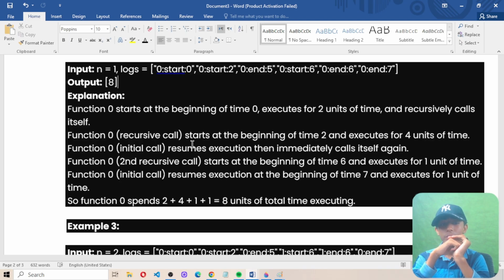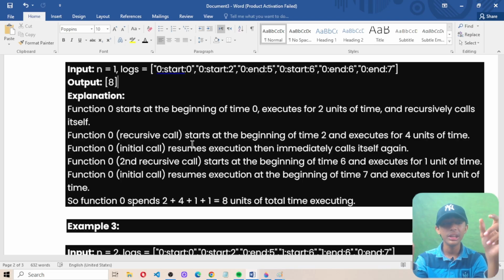Function 0's recursive call starts at the beginning of time 2 and executes for 4 units of time. Now, function 0's initial call resumes execution, then immediately calls itself again. Then function 0 makes one more recursive call, lasting 1 unit of time. It starts at the beginning of time 6 and executes for 1 unit of time.